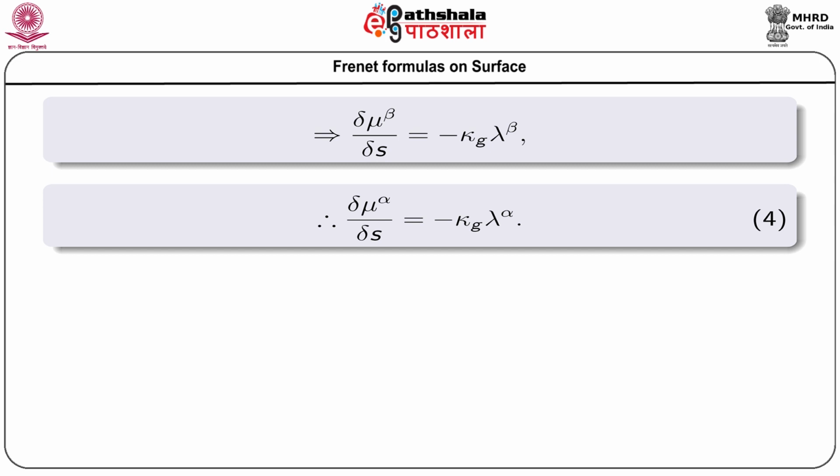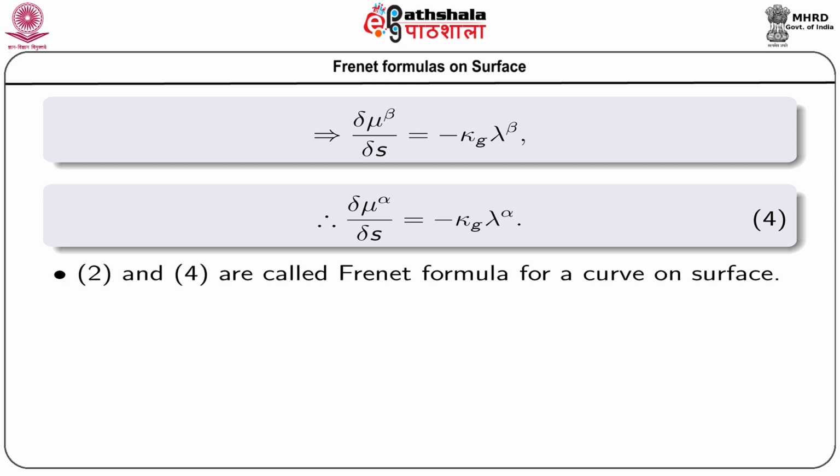That means we can express this one by del mu alpha del s equals minus kappa g lambda alpha. So, we have mentioned that the previous equation and this number 4 are called Frenet formulas for a curve on a surface.